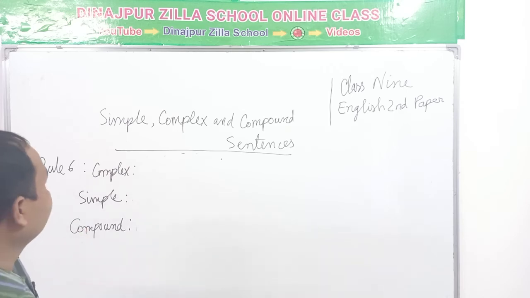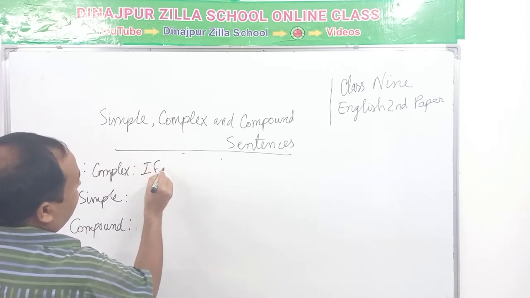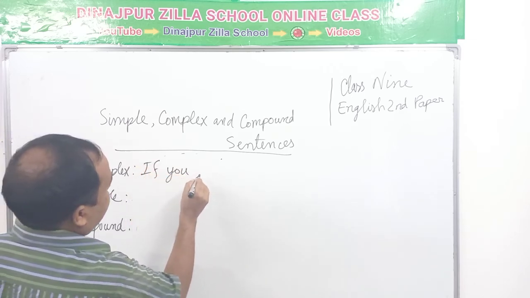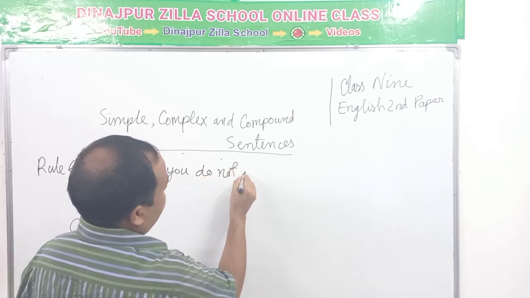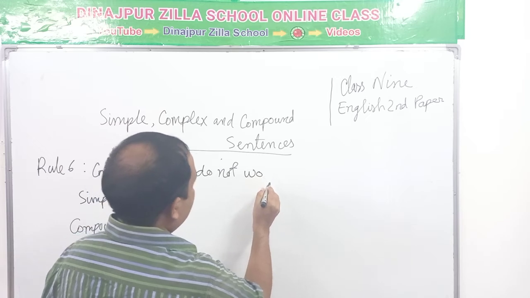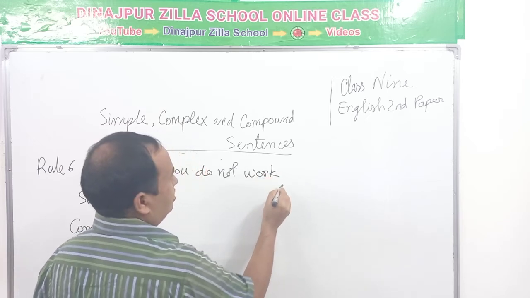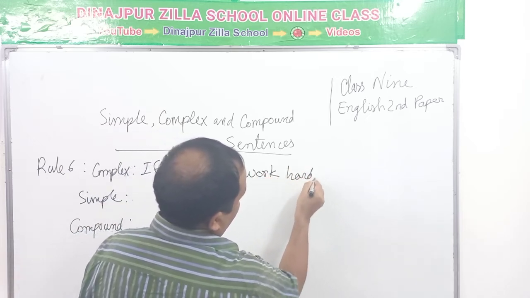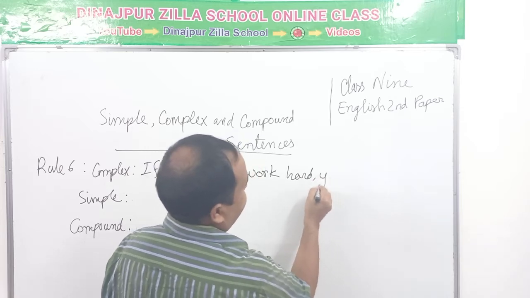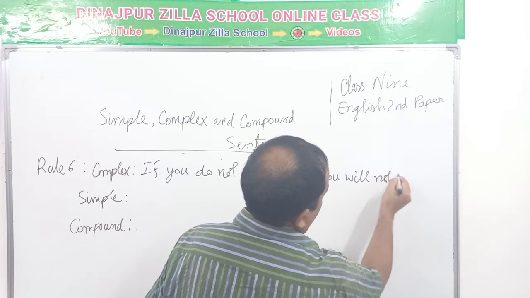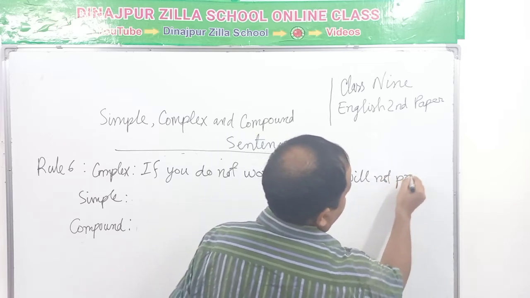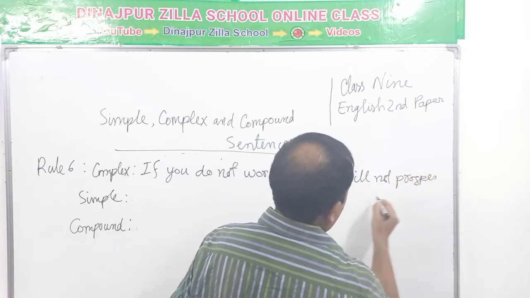Rule 6. If you do not work hard, you will not prosper in life.